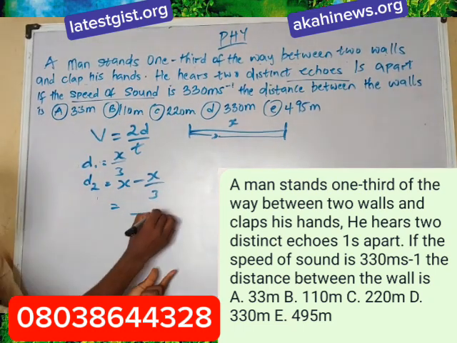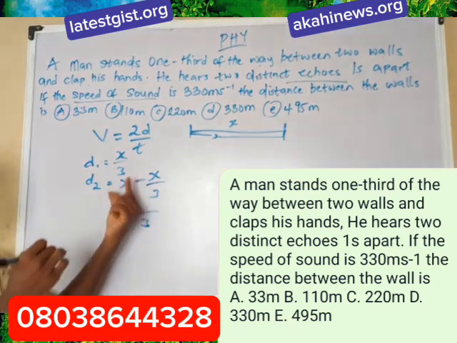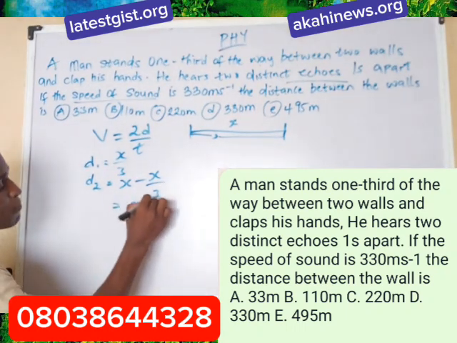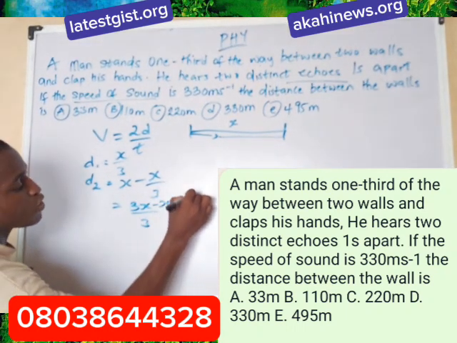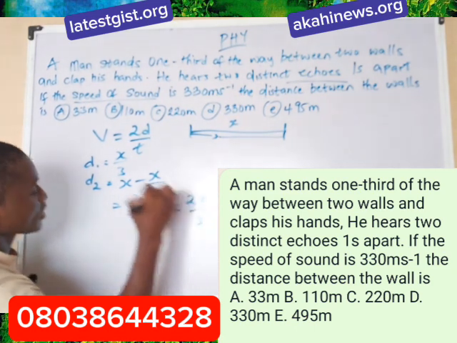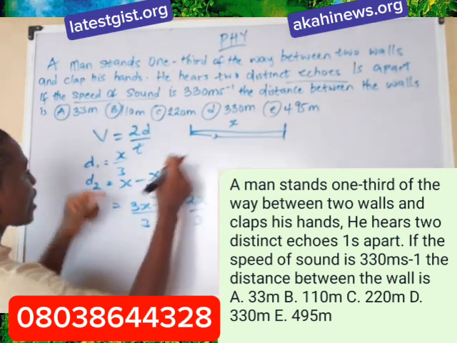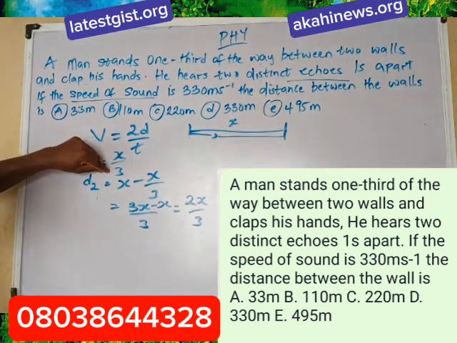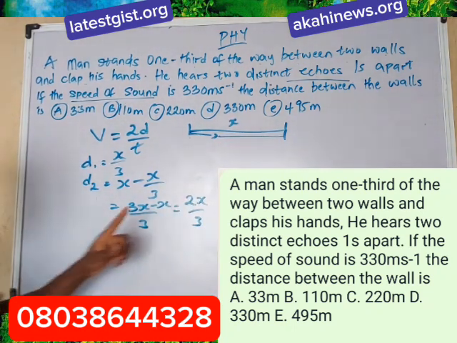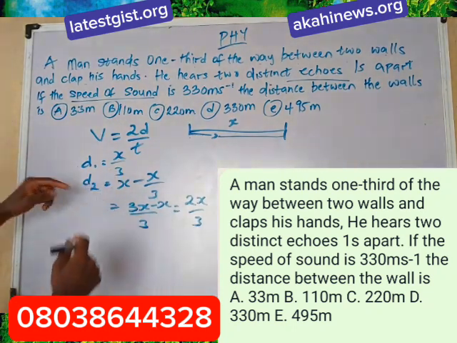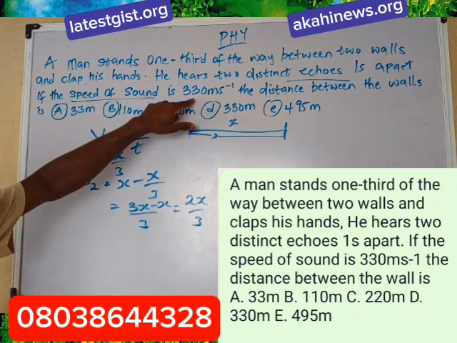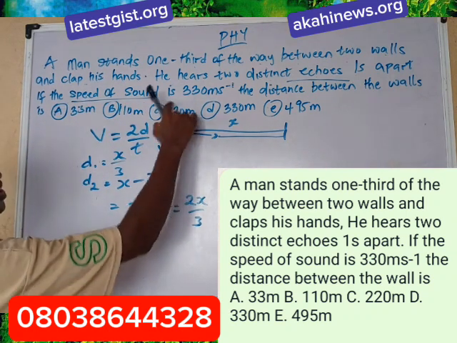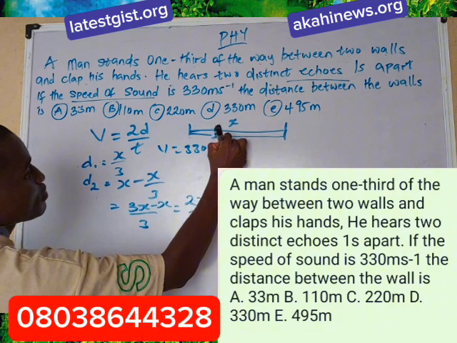This will be 3x minus x over 3, which is 2x over 3. So from here to here is x over 3, and from here to here is 2x over 3. They also gave us the velocity of sound as 330 meters per second.